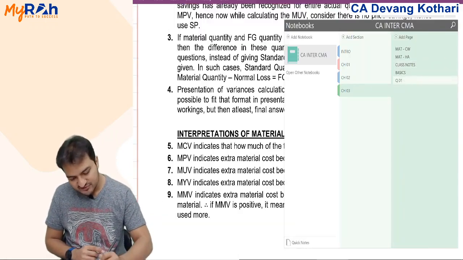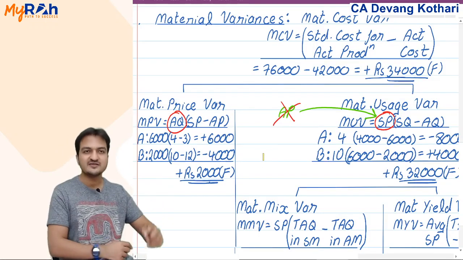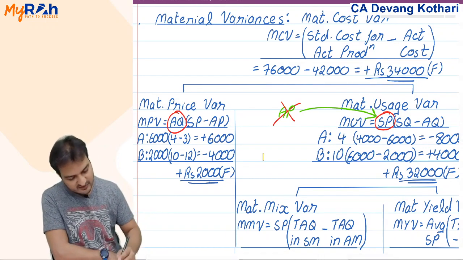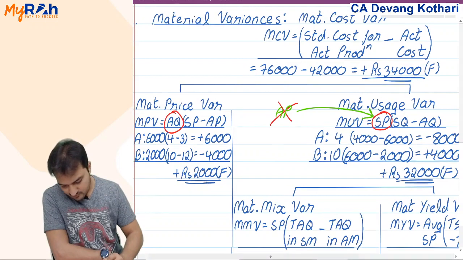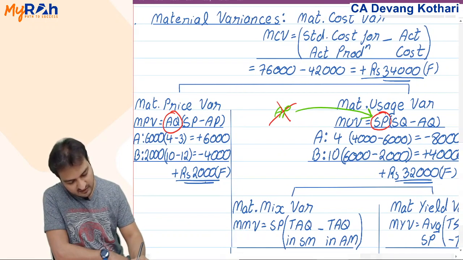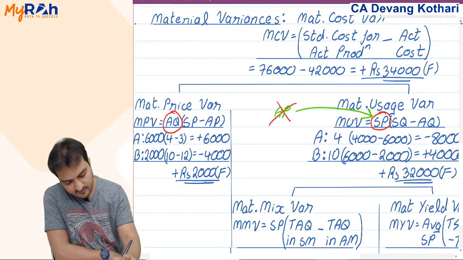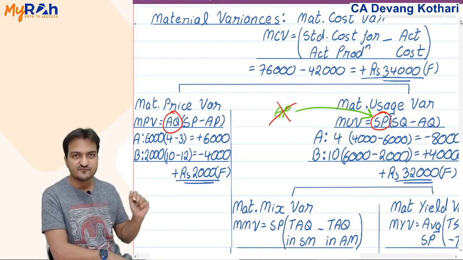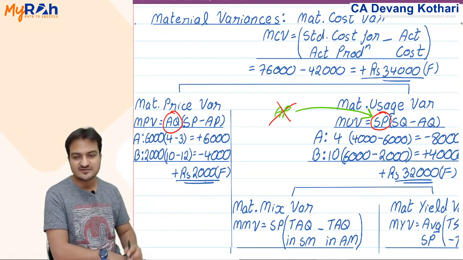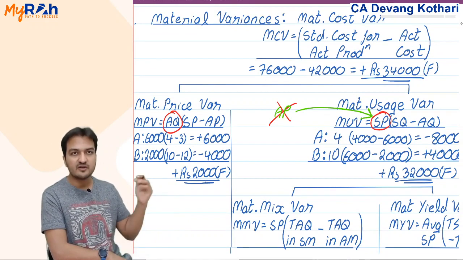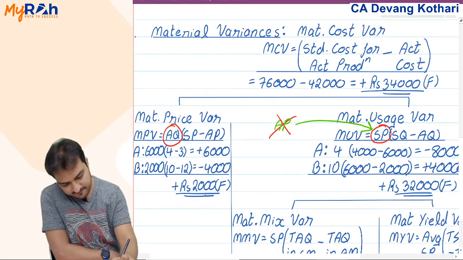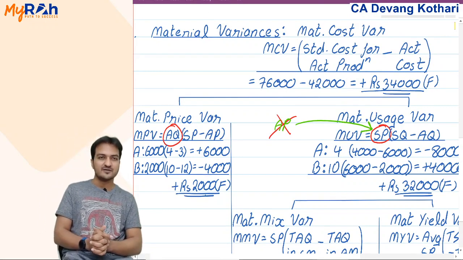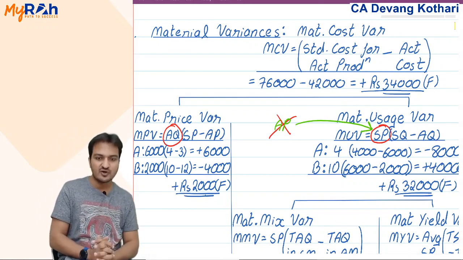Why have I used standard price in usage variance? Done? Yes. Okay, so with this argument, I'll keep a halt over here. I need you to first copy down these 3 variances, then the further 2 variances I'll explain. As of now, just copy down the first 3 variances so that you have time to digest the concepts that I gave you.